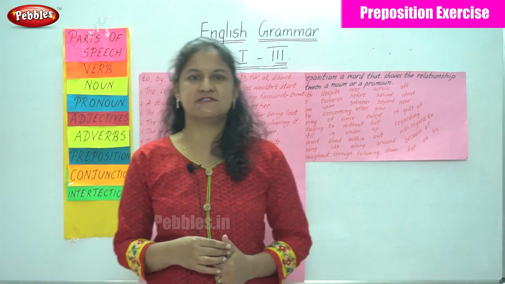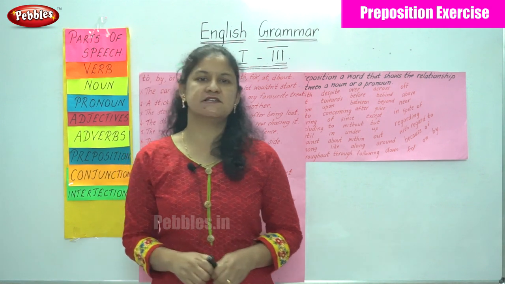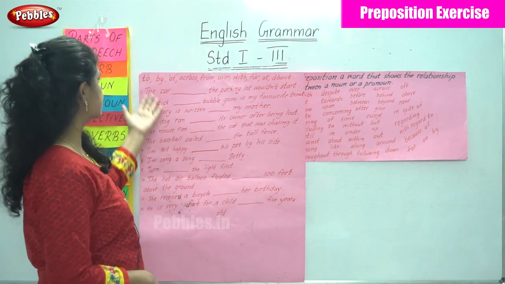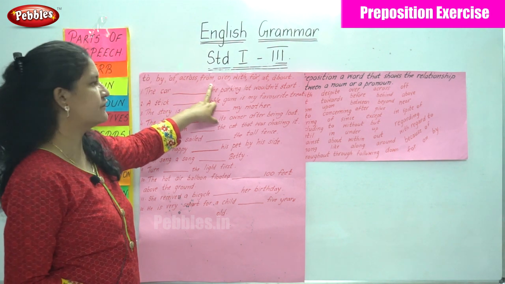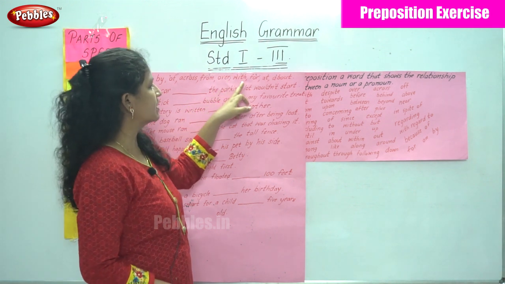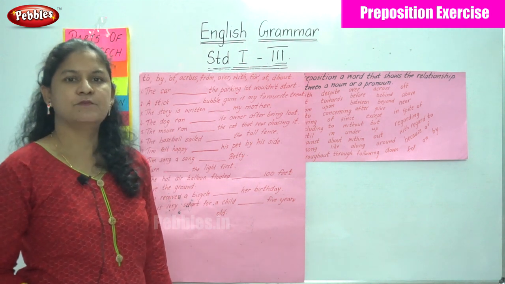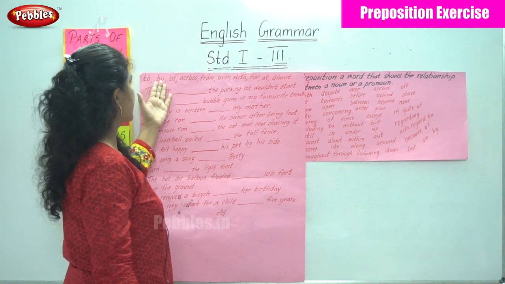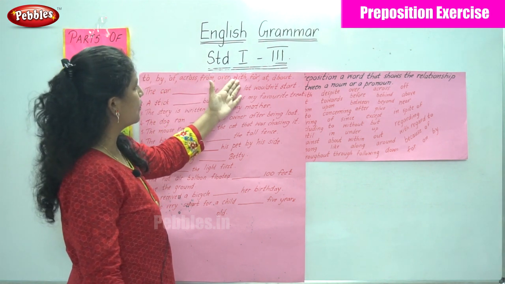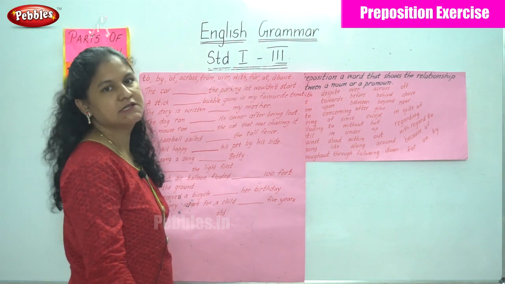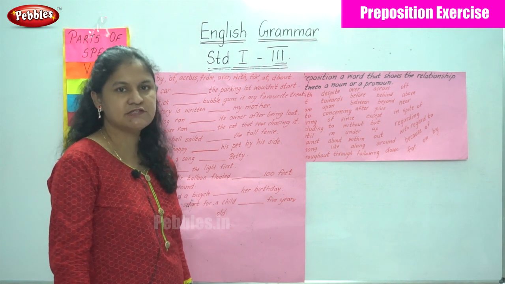So another small exercise for you to make use of the prepositions in the following sentences. So we have the prepositions to, by, of, across, from, over, with, for, at, about. So these are the most common prepositions. Now we have to place these prepositions in the appropriate blanks.